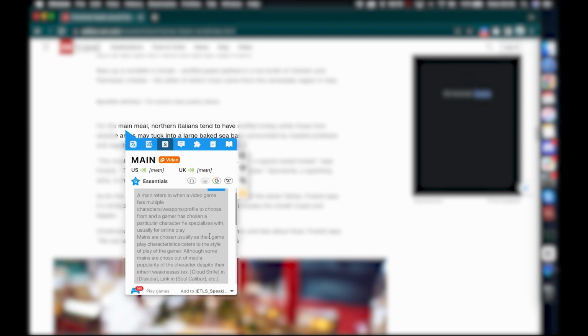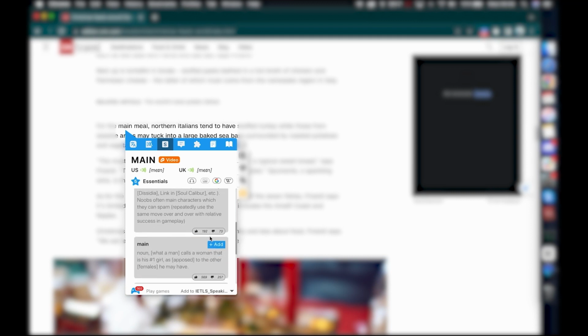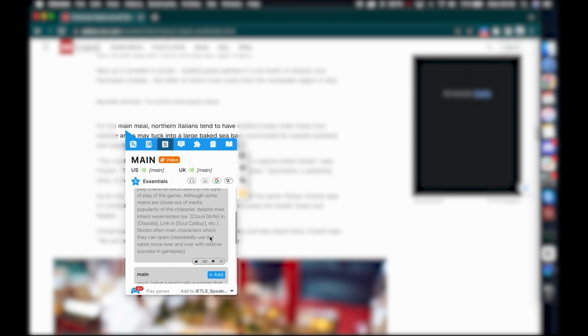The Example tab provides sentences that contain the word you are looking up. The Word Family tab shows the origin of the word. In the Slang tab, you can see explanations of how the word is expressed in spoken language. You can also view the number of likes and dislikes for each explanation, voted by English-speaking users.